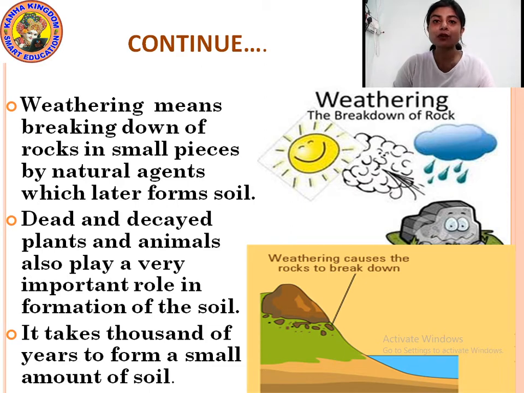And these rocks are broken down into small pieces by weathering, which means to break down the rock into small particles by natural phenomena, natural agents. And natural agents are the sun's heat, wind, rain. These are the natural agents that help in breaking down the rocks. And even dead and decayed plants and animals play a very important role in the formation of soil. Understood?